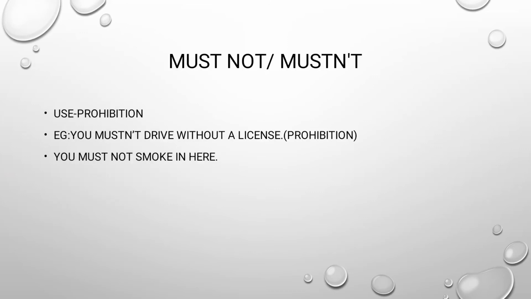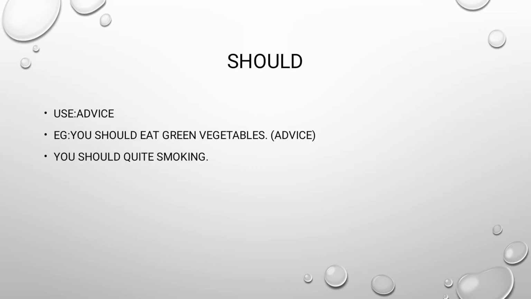Next one is must not. Must not is used for prohibition. For example, you must not drive without a license. Here we are using prohibition. And the next example is, you must not smoke here. Here also we are using prohibition.